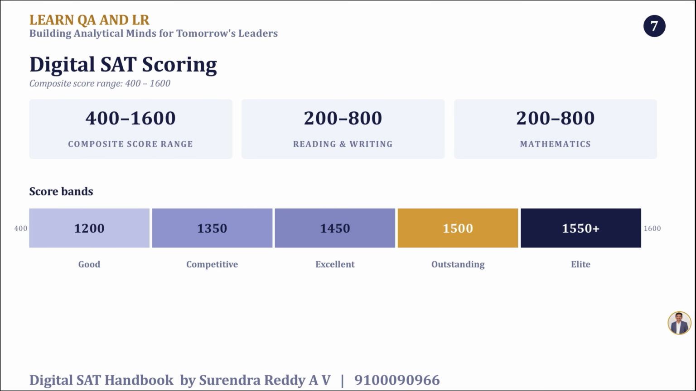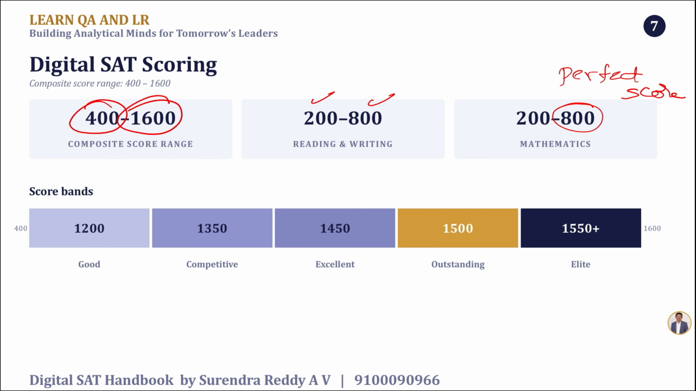Now, going by the digital SAT scoring, the score ranges from 400 to 1600, and in each of the sections, the minimum mark is 200 and the maximum is 800. We call the perfect score 800 in math. Our agenda is to get a perfect score in math, that is 800 out of 800, for which we will try to throw some light in this video.